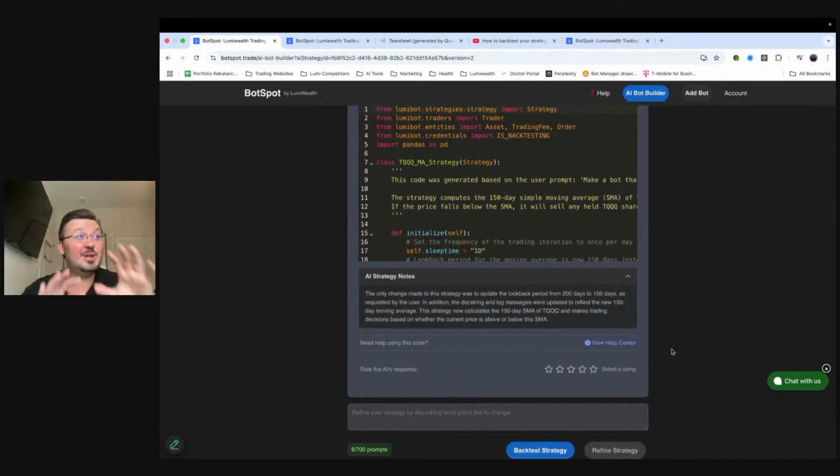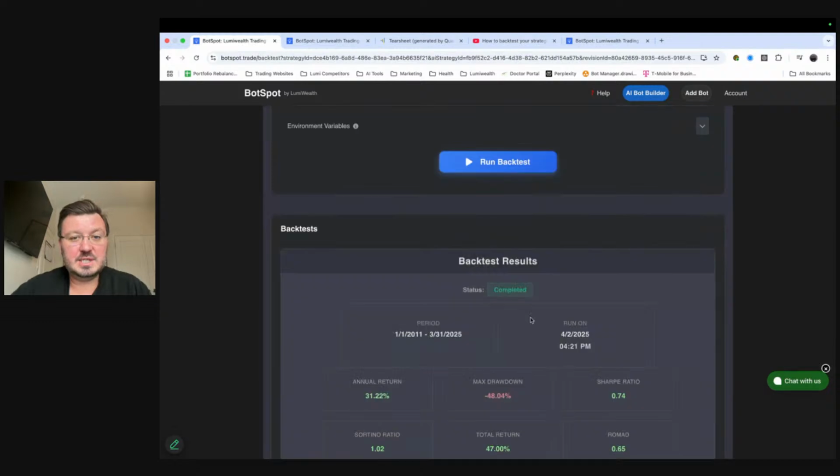We didn't have to do anything. We could literally just type to it. We're actually going to be adding in a thing where you could even just use your voice. Like you don't even have to type at all. And we'll hit backtest strategy. Let's try this one. Okay.